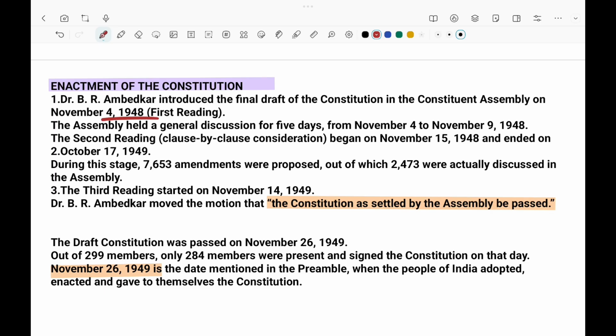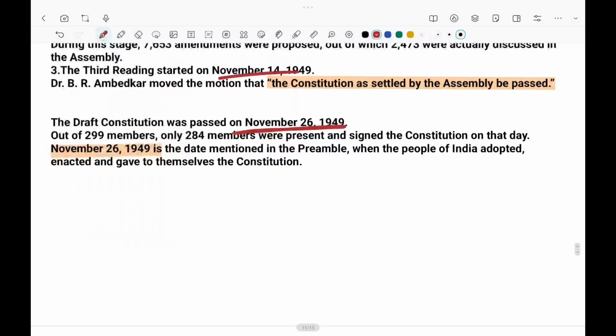After that, the second reading happened on November 15. This also you have to remember, and they made some changes. If you want to remember, you can remember. On November 14, the third reading happened, and Jawaharlal Nehru moved the motion that the constitution as settled by the assembly be passed. So the draft constitution was passed on November 26. This also you can remember very nicely.